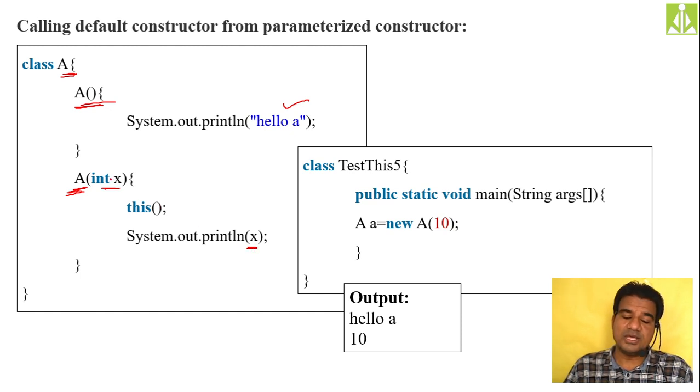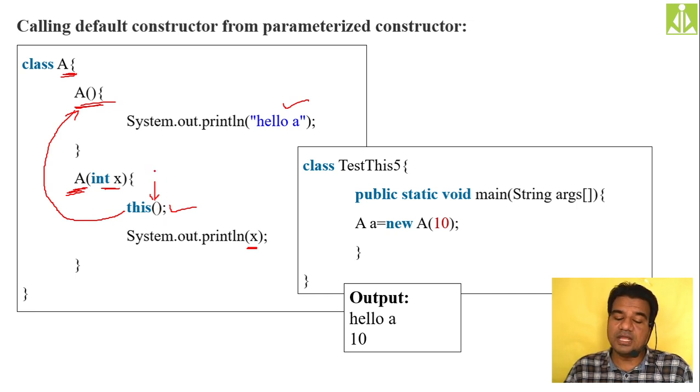You can see inside this parameterized constructor, the first statement I kept is this of. So this of will call the default constructor. Why will it call the default constructor? Because when you call that constructor using this, you have not passed any parameter, so it will be considered a default constructor.